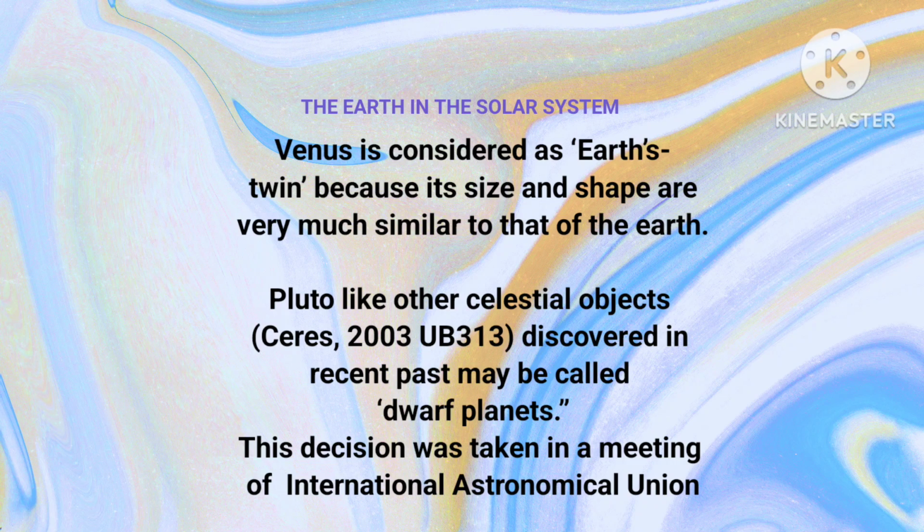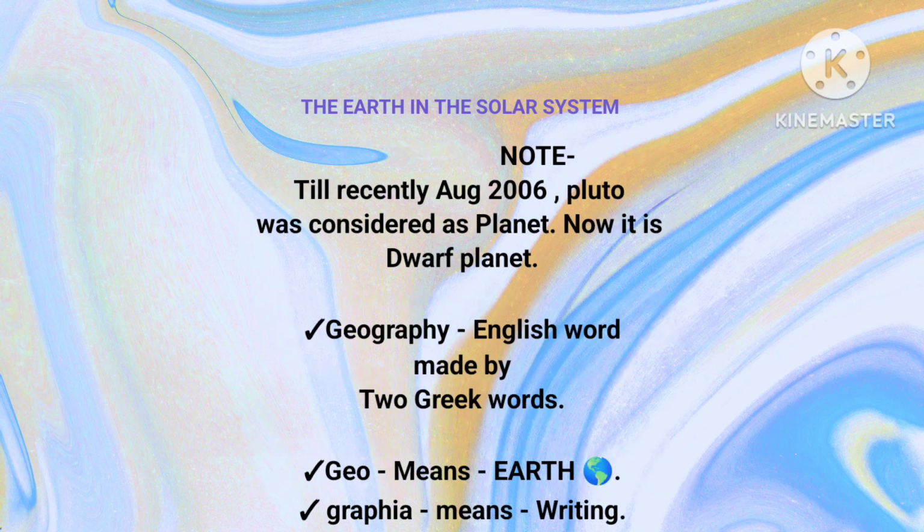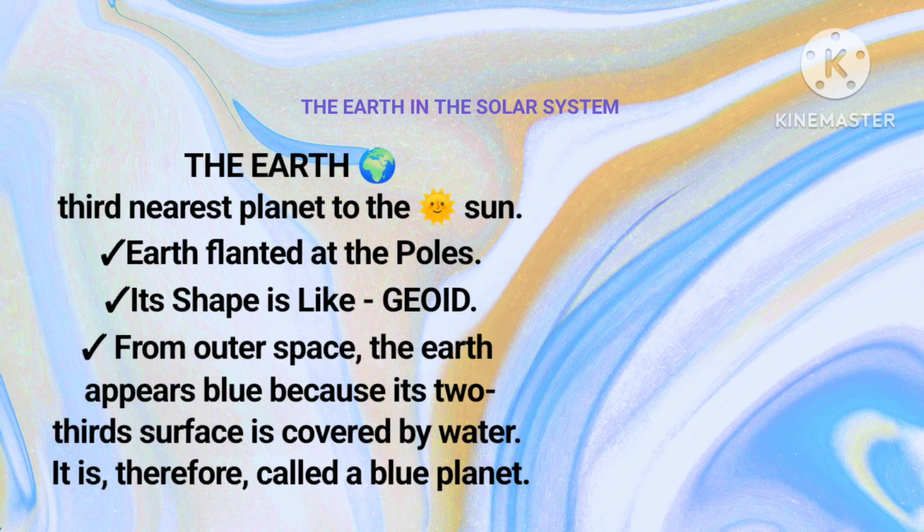Pluto, like other celestial objects such as Ceres and 2003 UB313 discovered in the recent past, may be called dwarf planets. This decision was taken in a meeting of the International Astronomical Union. Till recently, August 2006, Pluto was considered a planet. Now it is considered a dwarf planet. Do you know? Geography is an English word made up of two Greek words. Geo means earth and graphia means writing.